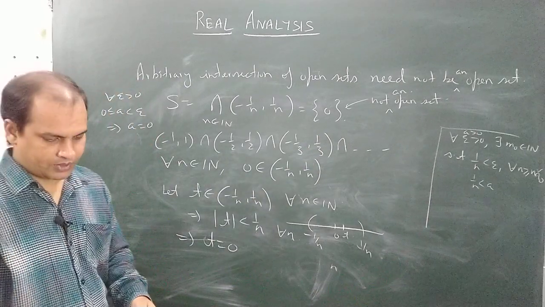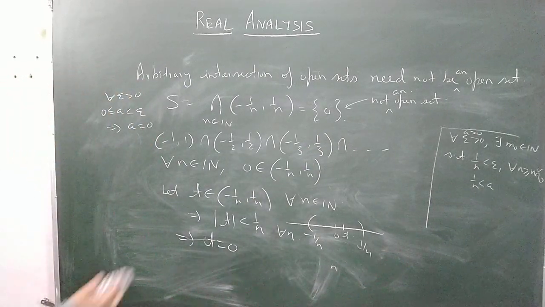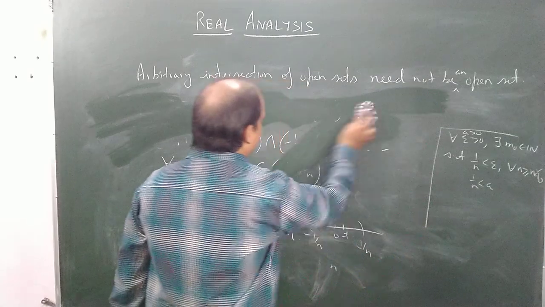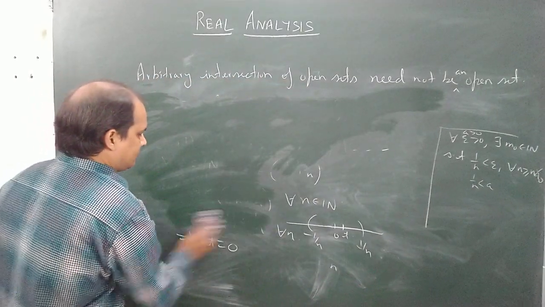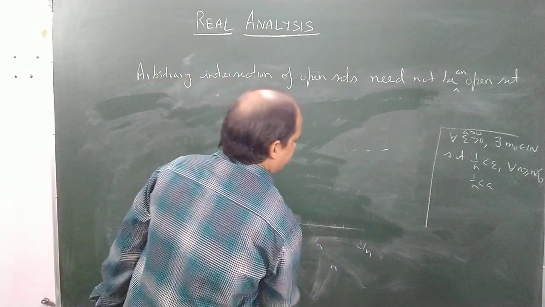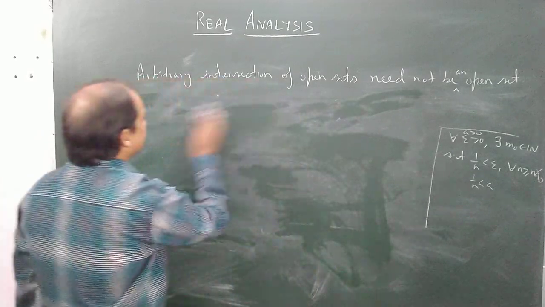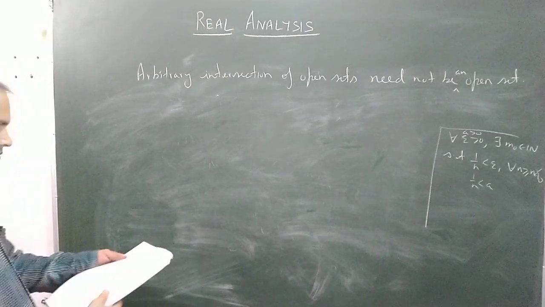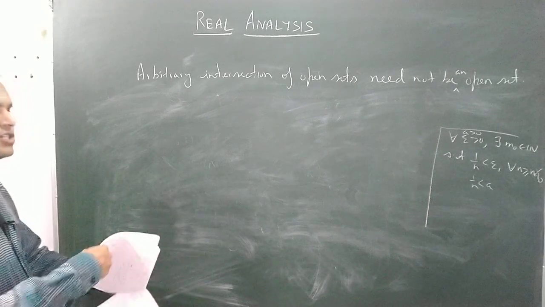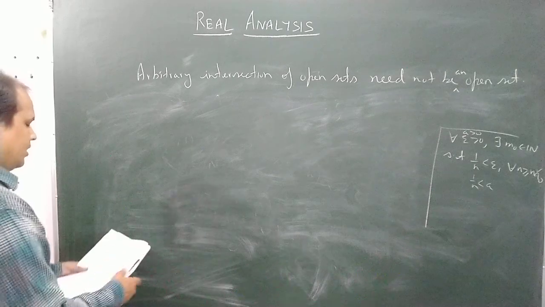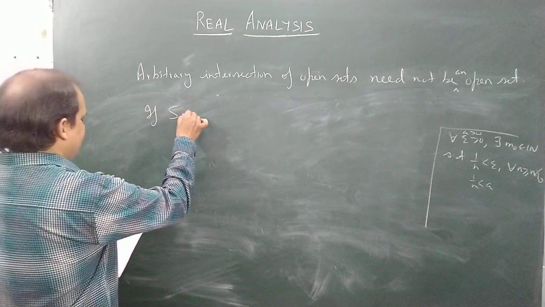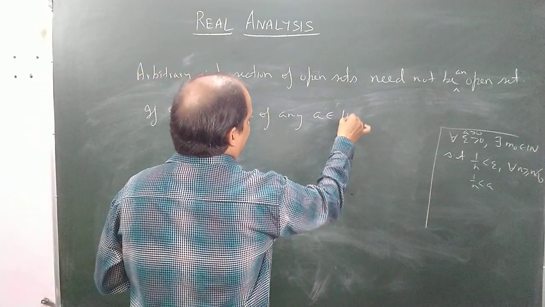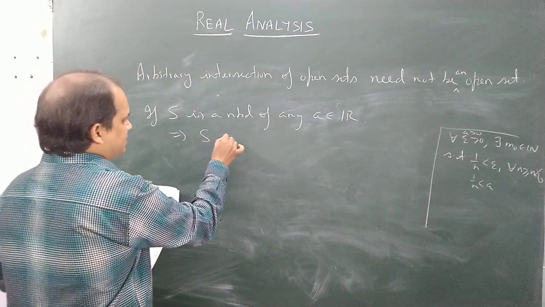Now let me discuss some other examples. But remember this condition: when we say that S is a neighborhood of a real number, this implies S is uncountable.